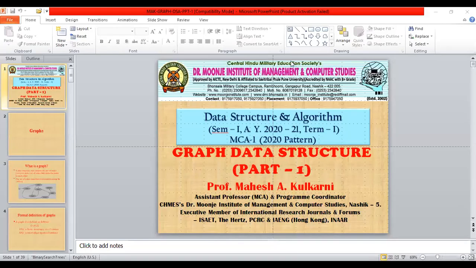Today we are going to discuss the topic of graph, that is the next nonlinear data structure. We have up to this point covered the other topics up to the tree, binary tree and search tree, AVL and red black tree. Now today we are going to start with the next nonlinear data structure, that is a graph. I hope the screen is visible to you and I am audible.